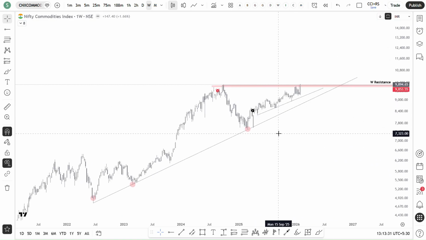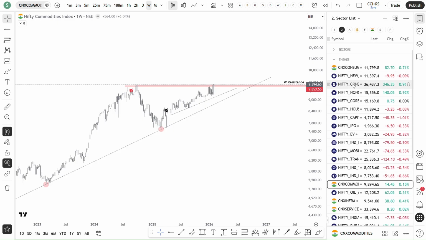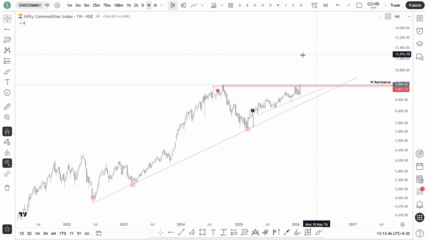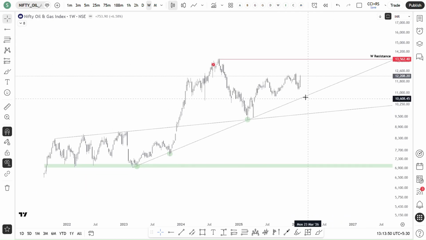So for us, from thematic indices, we have consumer durables, consumption, and then commodities. So we need to take care of these things. I will take down Nifty. Oil and gas is also positive.